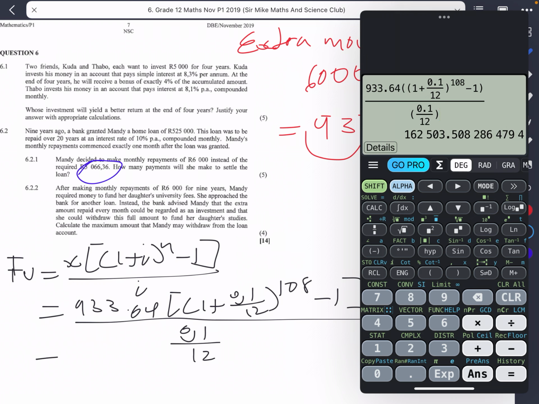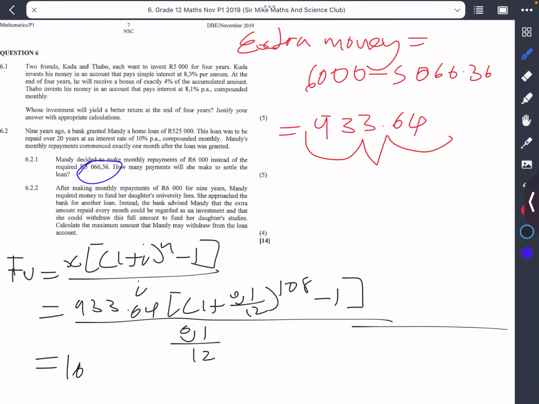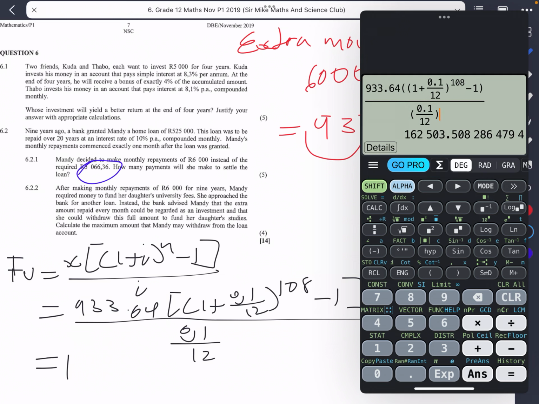So the future value of all of those excess payments would have been 162,503 rand and 51 cents. So this would be the maximum amount that Mandy may withdraw from the loan account.